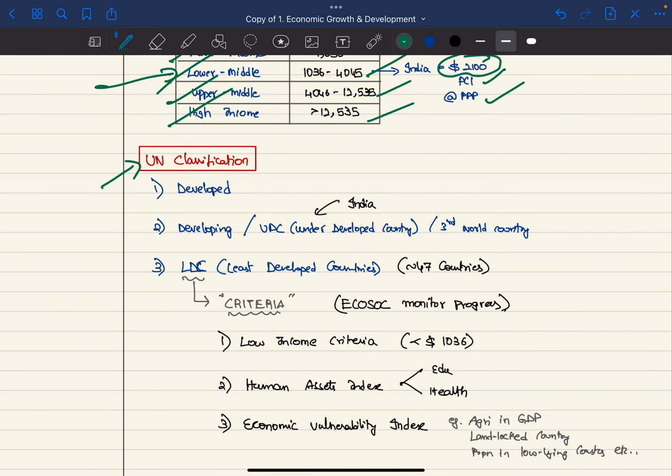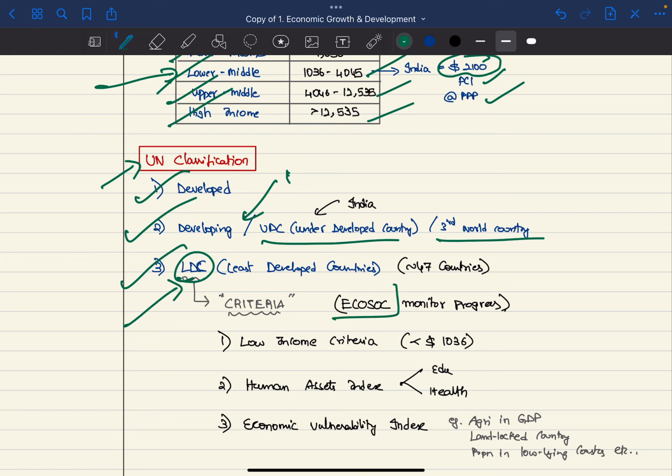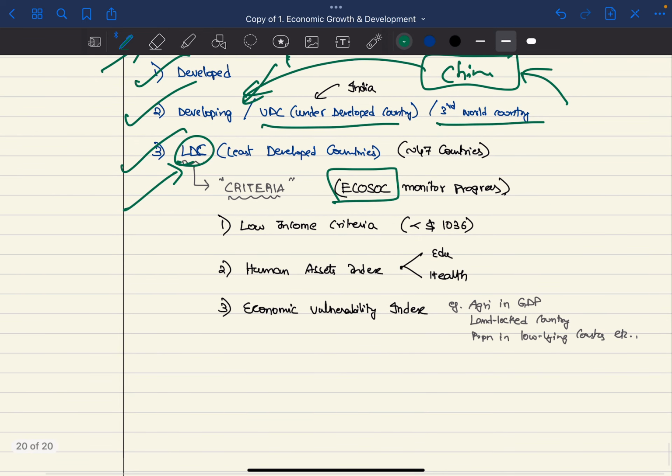Now the UN classifies countries as developed countries, developing or underdeveloped or third world countries, and least developed countries. Developing country status is declared by the countries themselves, whereas the LDC criteria is given by the ECOSOC. For example, China declares itself as a developing country. No one has provided any criteria. This is actually in the news right now, and is debated.